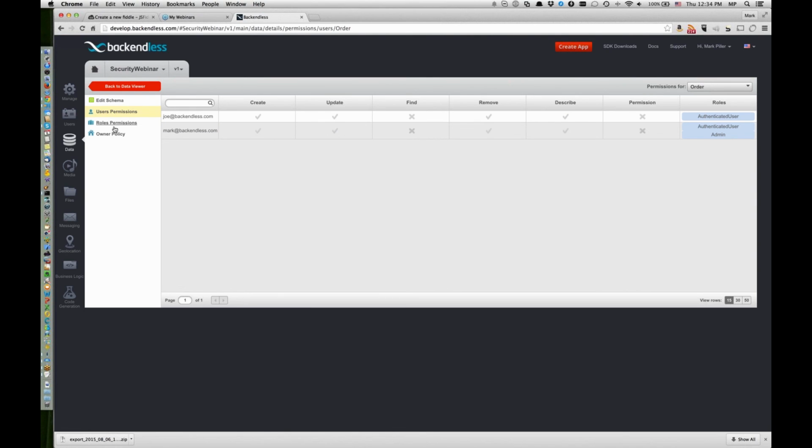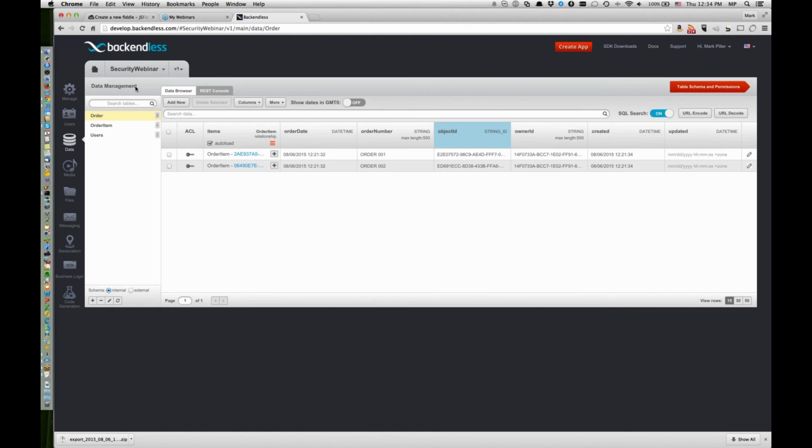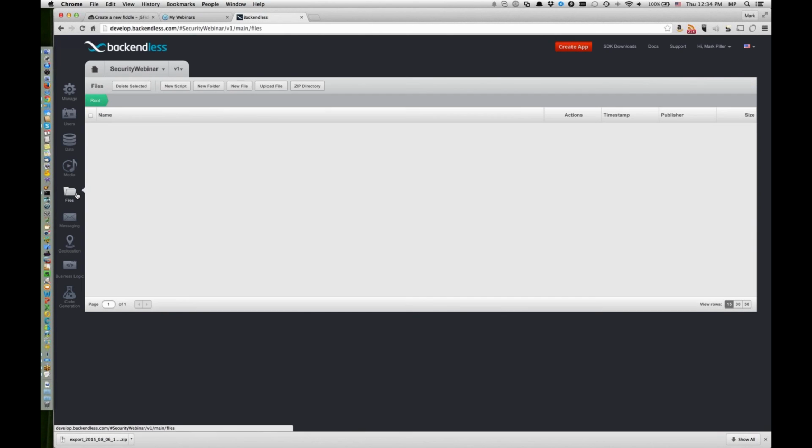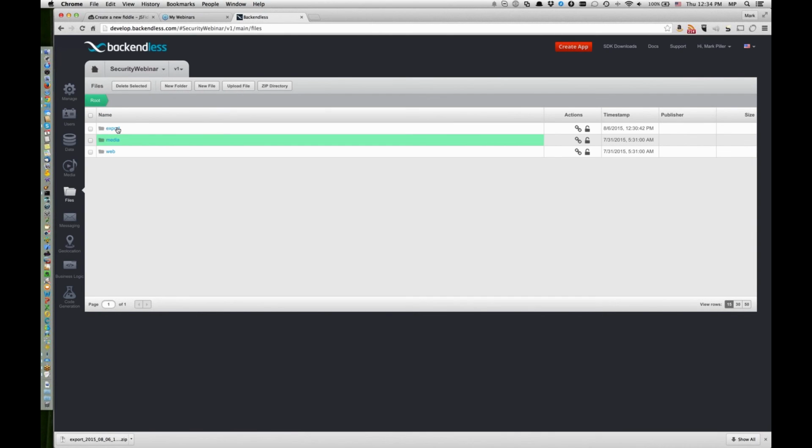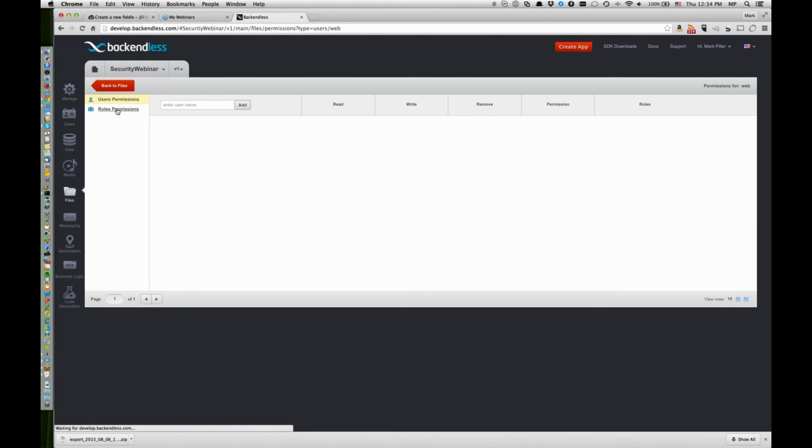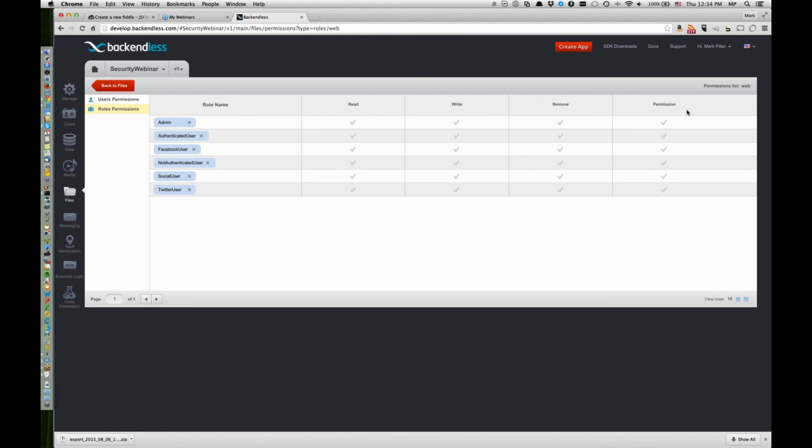Exactly the same mechanism is applicable not only to data objects, but it's also available for files. So if you click on the files, every single folder right here, if you click on this link, the little lock icon, you will get the permissions table, which looks identical. So you have your roles and you have your users, but notice that the names of these permissions and operations are different. So for a folder, it could be read, write, remove, and permission, which is basically granting role to a user or denying role to a user. It works exactly the same way.